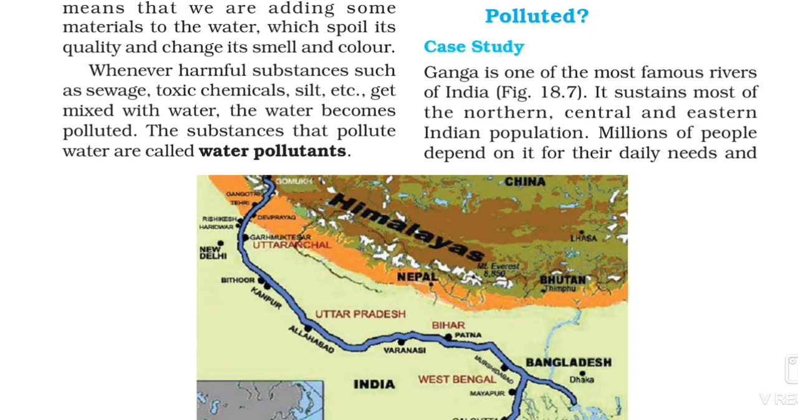So, we know that student, when we wash clothes, when we bathe, when we clean our utensils, at that time we use some chemical detergent. So that's why water becomes dirty, and the substances which pollute water are called water pollutants.